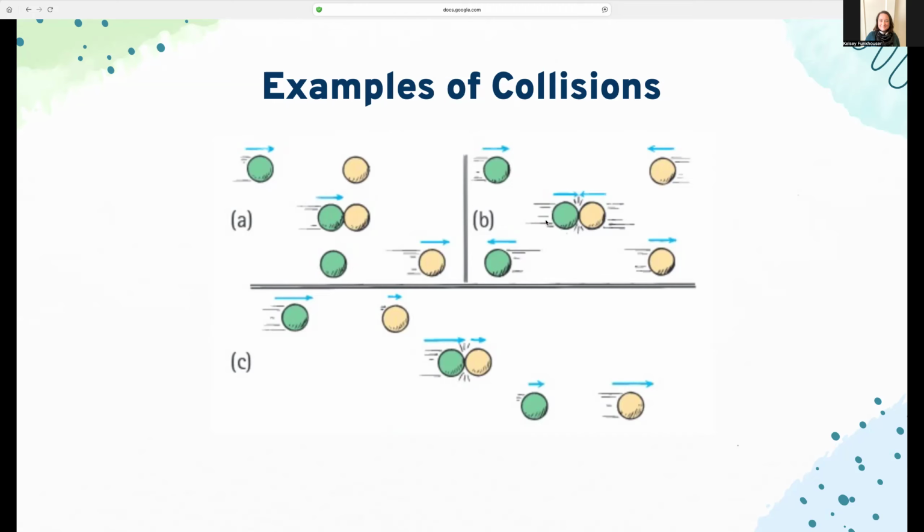In B, we have another example where this time the objects are each approaching each other. They collide, and then they just bounce off with the same velocities they had before, but in opposite directions. And this one here, C, I think is called overtaking or something like that, where both objects are moving in the same direction.